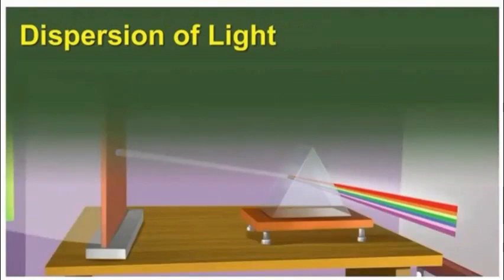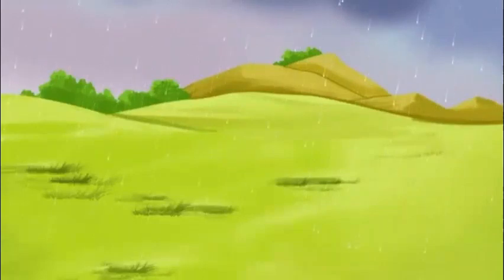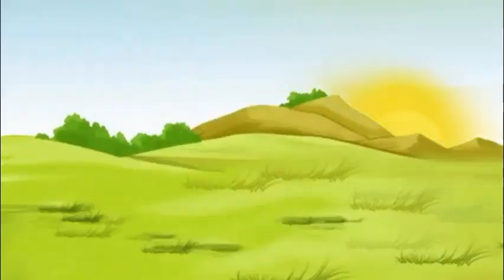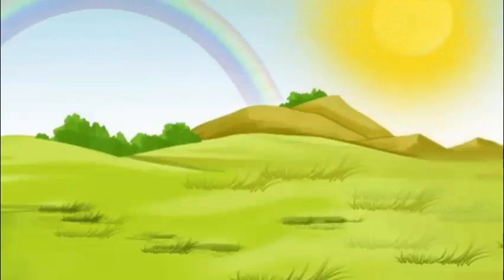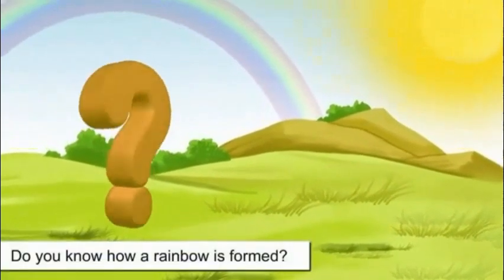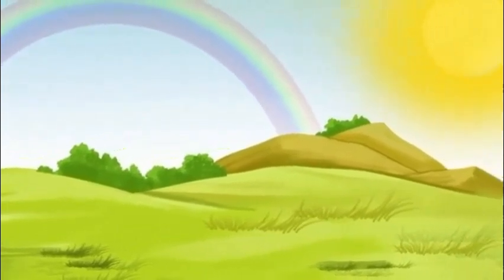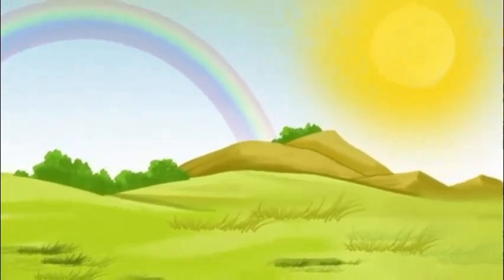Here we are going to learn about the dispersion of light. In this module, you will learn about the dispersion of light. Basically, when light gets dispersed, it means it gets refracted from a rarer to a denser medium. Sometimes after the rain, we see a rainbow with different colors in the sky. It looks spectacular, doesn't it? Do you know how a rainbow is formed? Basically, a rainbow is formed due to the phenomenon of dispersion of light.